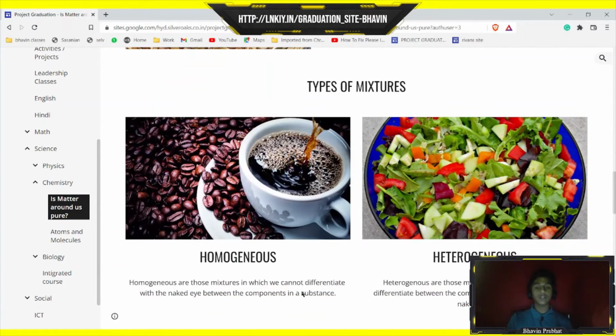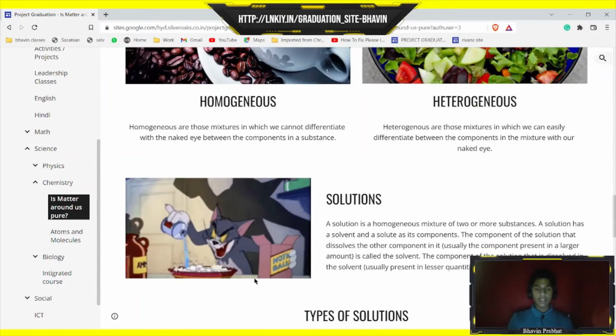The two types of mixtures: homogeneous and heterogeneous. Homogeneous are mixtures that cannot be differentiated with the naked eye, but heterogeneous are the mixtures which we can differentiate with the naked eye. And we learned about solutions.